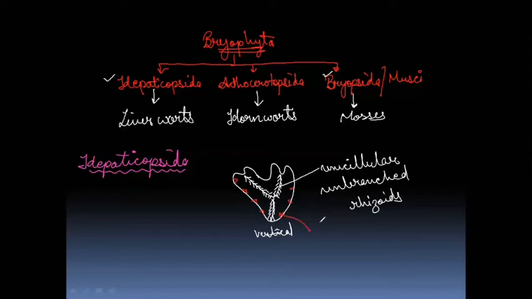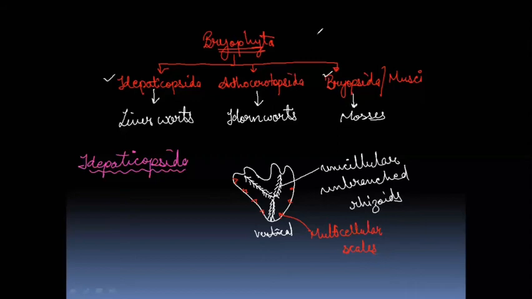These scales are multicellular, meaning made up of more than one cell. Multicellular scales. Right? So this is the complete thallus, how it looks. This is the ventral side, which you can see, where the rhizoids and the scales are present. The scales are on the lateral side while rhizoids are present on the ventral side, and we have the dorsal side where the reproductive structures are going to be formed.